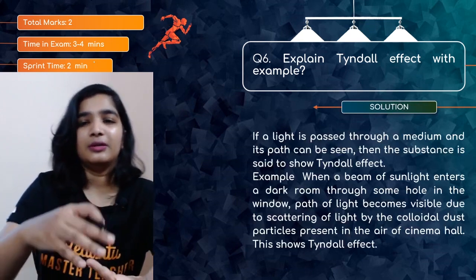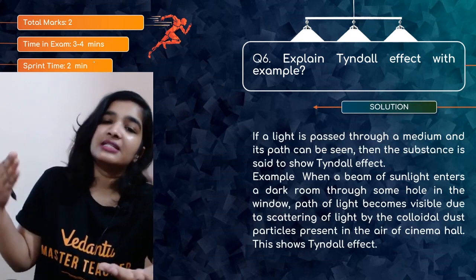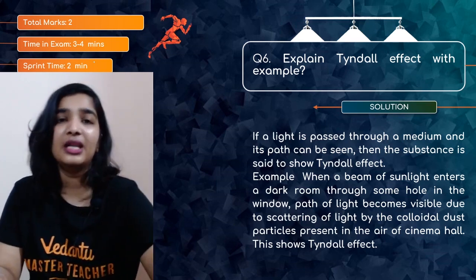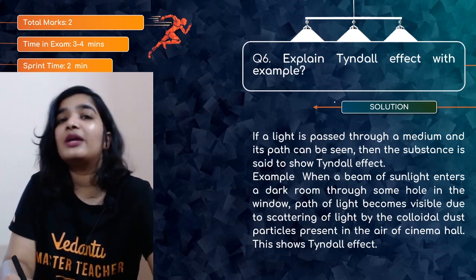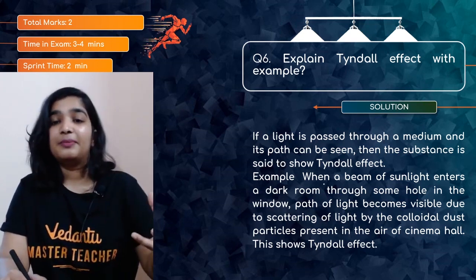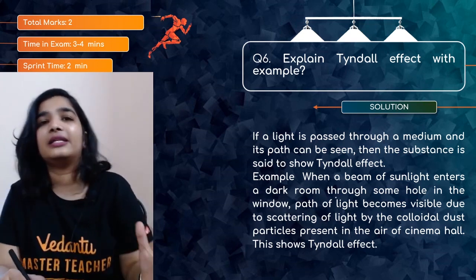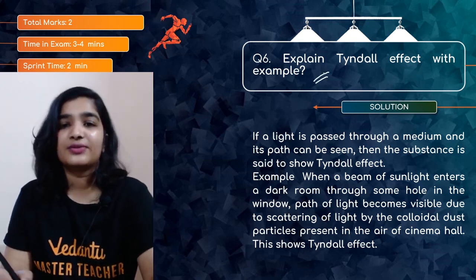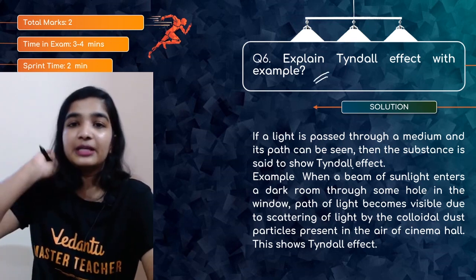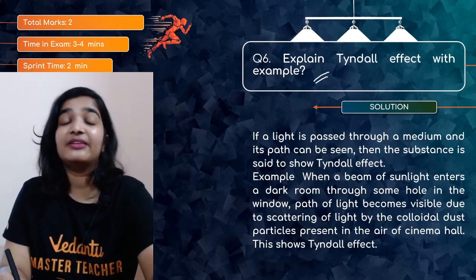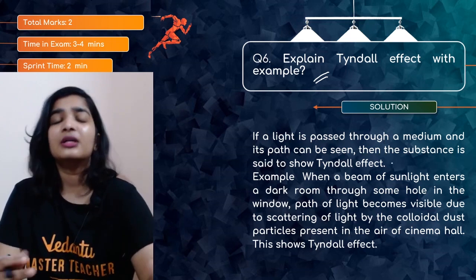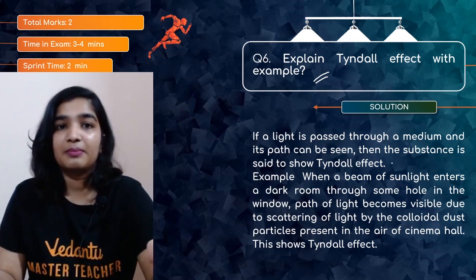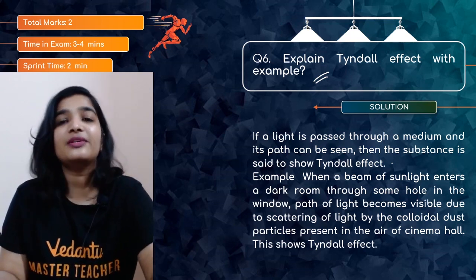So when a beam of light is passed through a flask containing milk, you can see the pathway of light. That is because the particles are scattering the light. That is it. So if you write that down, you will get 2 marks. If light is passed through a medium and its path can be seen, then the substance is said to show the Tyndall effect. But what is the Tyndall effect? The scattering of light by the particles is what is known as the Tyndall effect.